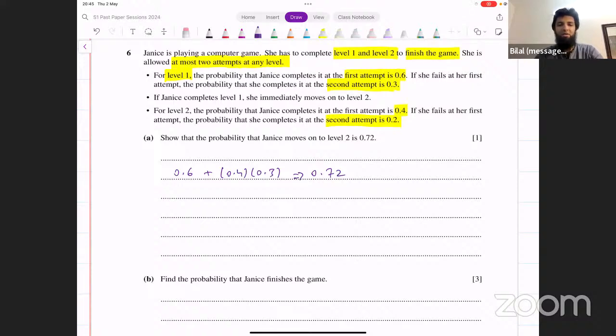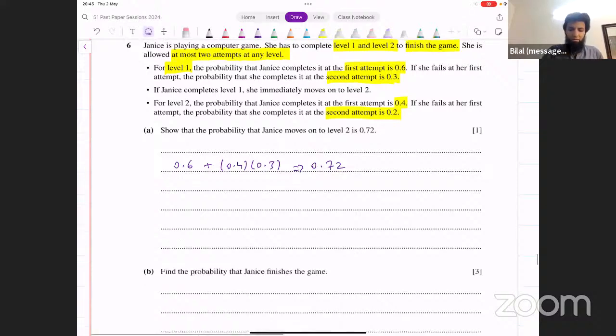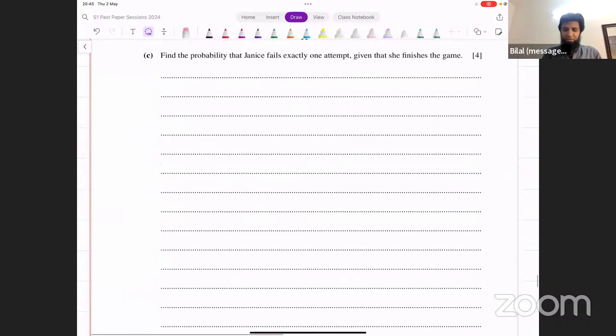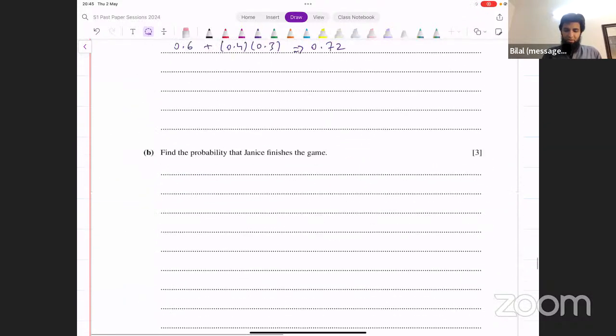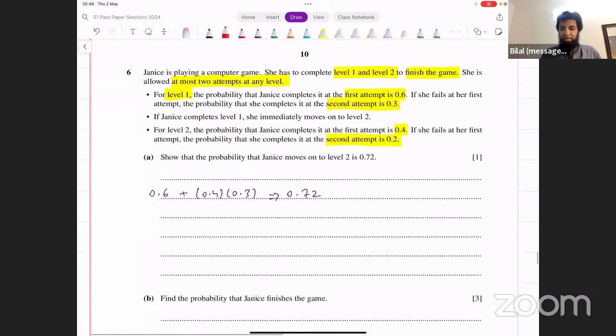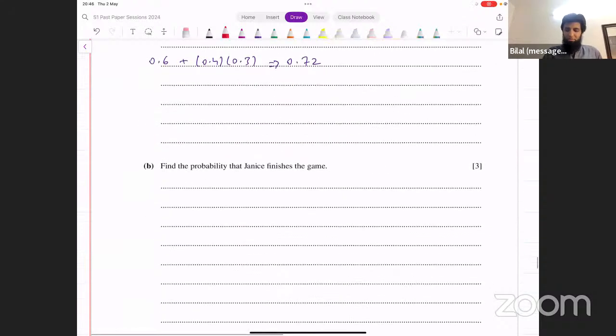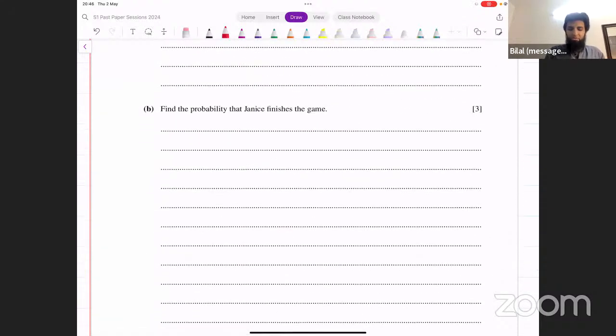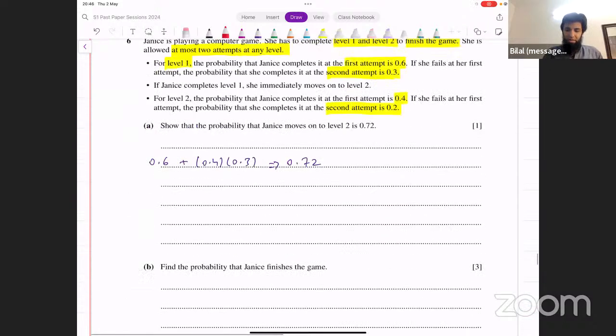That will make things a lot easier, okay? That will help you with the other parts of this question as well. So let's actually draw a tree diagram for this as well. They have not asked us to do that explicitly here, but if you do that once, that will help you with the rest of the calculations. Let's make a tree diagram for this. Let's do that in the second part, because we have more space here.